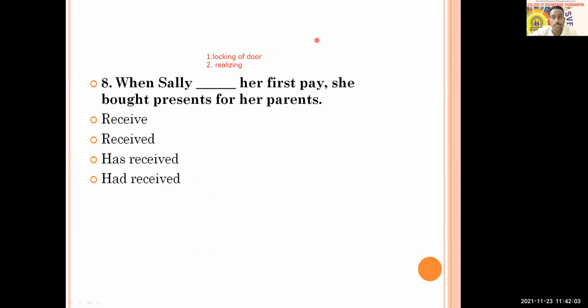Then the next question is in front of you. Here you just try to understand. When Sally received her first pay, she bought presents for her parents. Your options are receive, received, has received, had received. Immediately I got answers from Pragati, Mansi, and Pooja, and they are all right. You just think about which option you want to choose. Sayush is also here. Sakshi is also here.